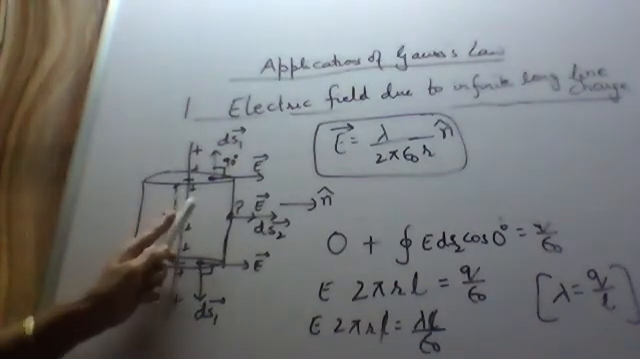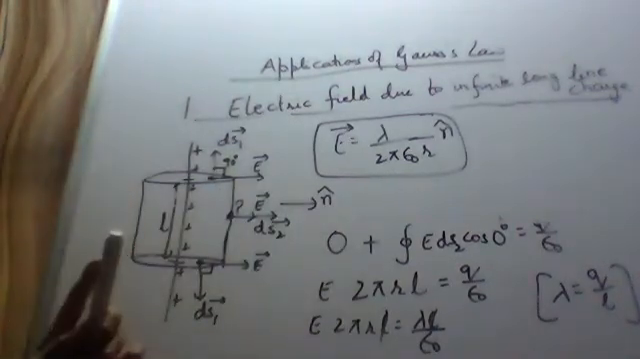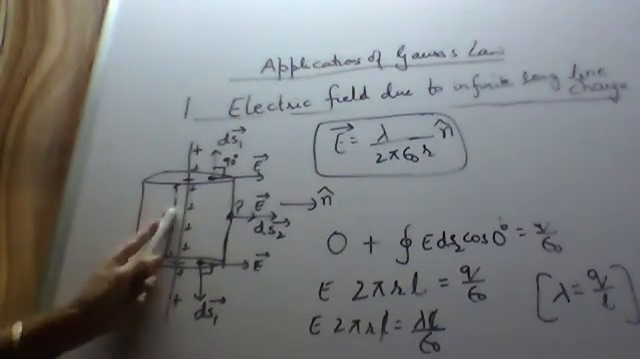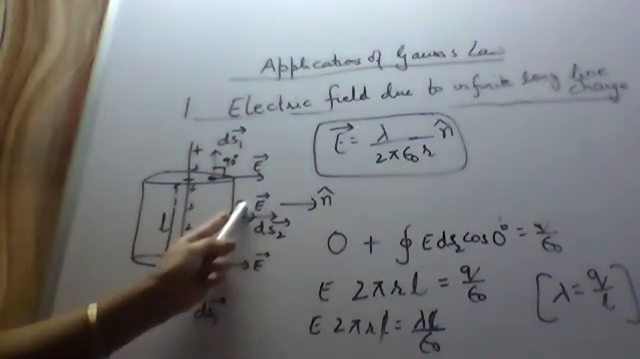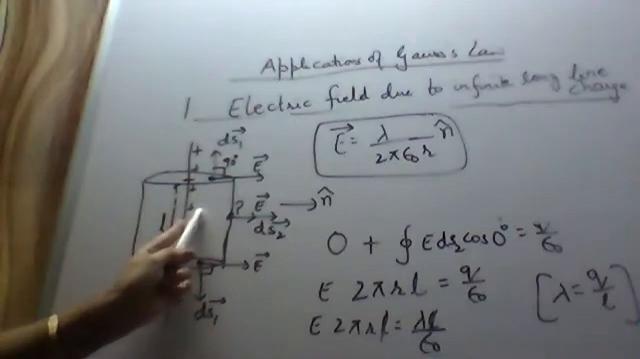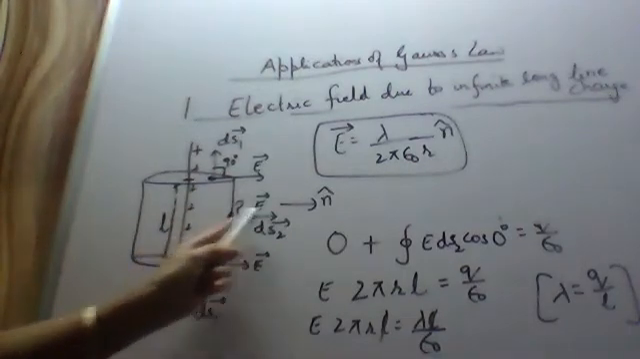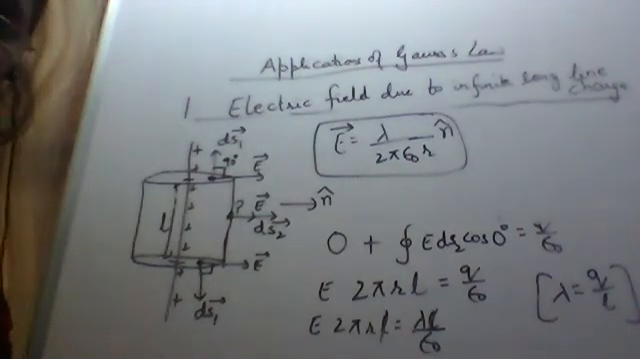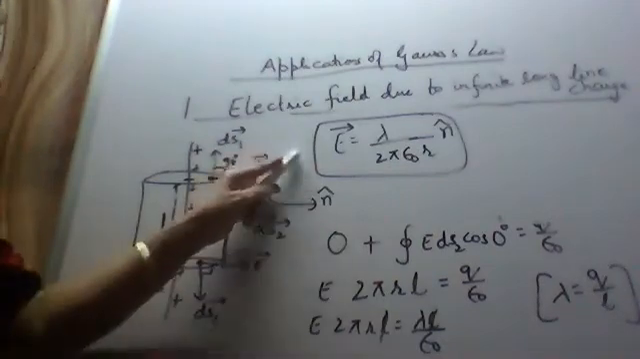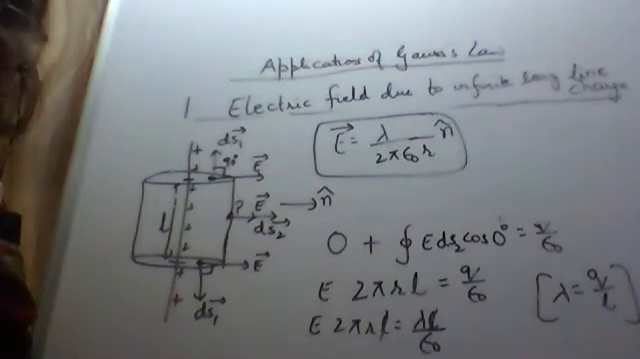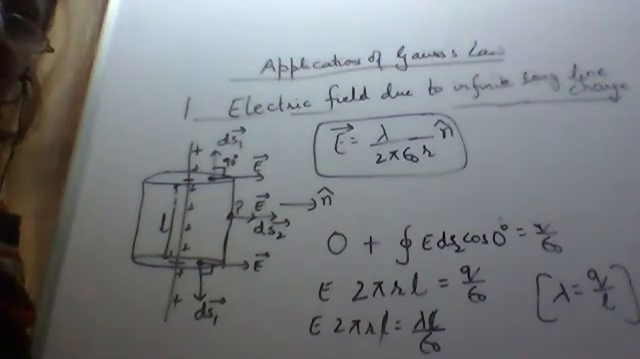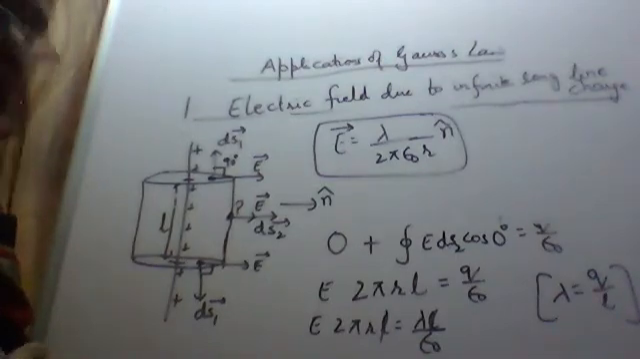So if lambda is positive, the electric field will be pointing away from it. If lambda is negative, that is negative charge uniformly distributed, where will you draw the direction of n cap? The electric field will be pointing inwards, so n cap will be pointing inwards. So we have found the electric field due to an infinite long line charge using Gauss law. The first application of Gauss law is to find the electric field due to an infinite long line charge.